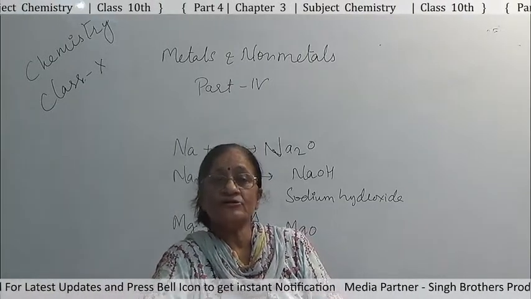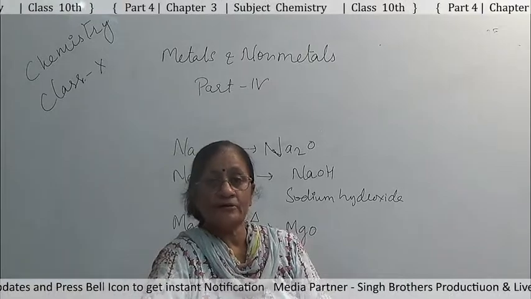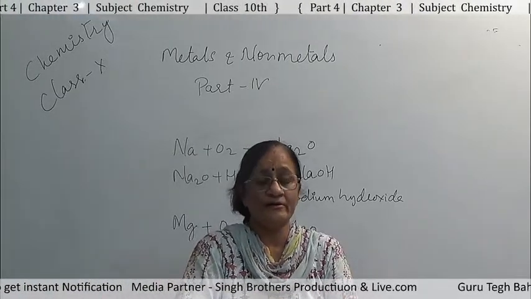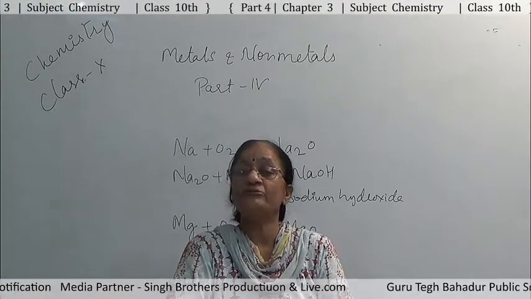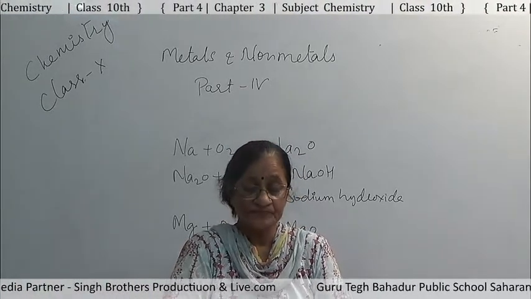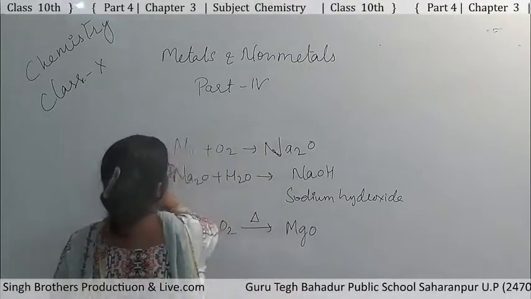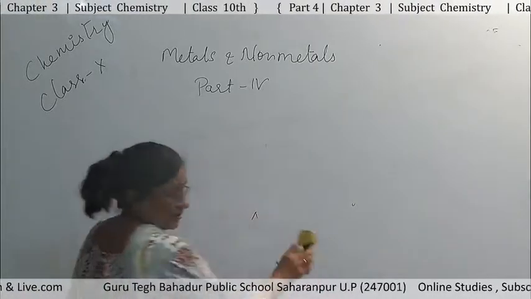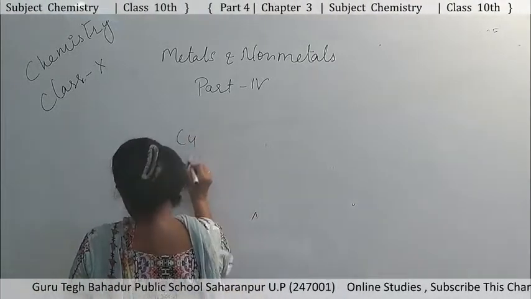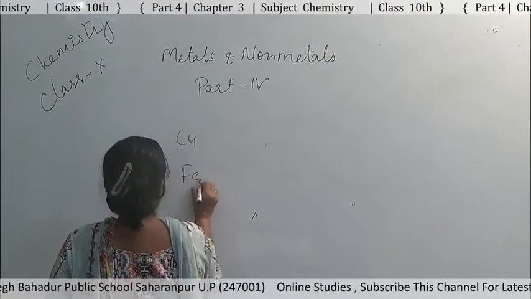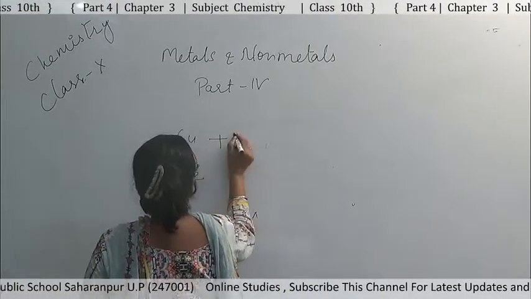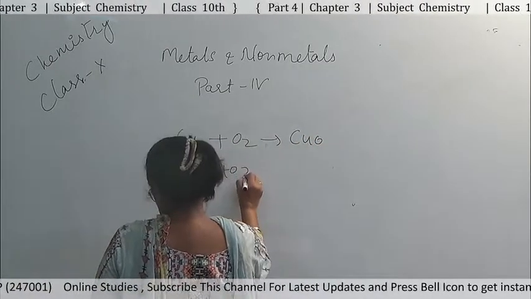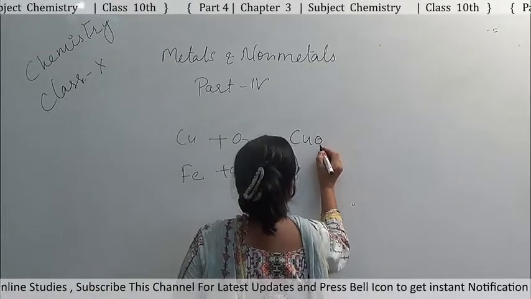Next we talked about copper and iron. Copper and iron also react with air, but on prolonged heating, meaning when they are heated for a long time. The reactions, taking the example of copper and iron, are: Cu plus O2 reacts and forms CuO, copper oxide, cupric oxide.